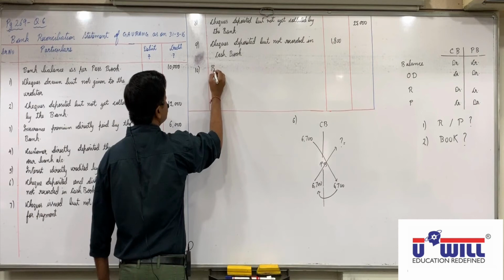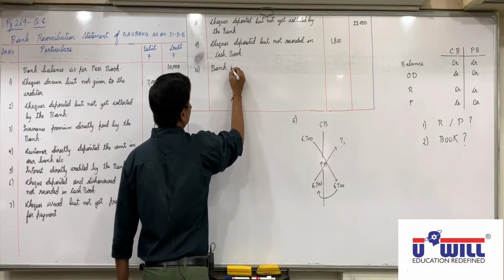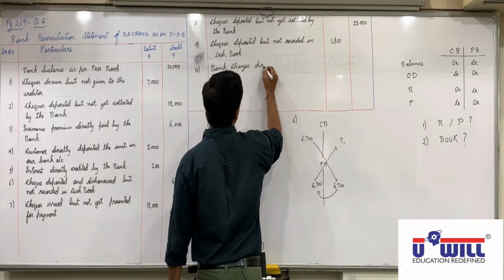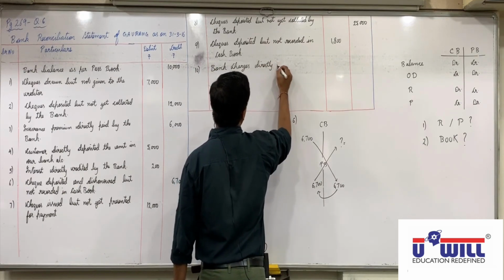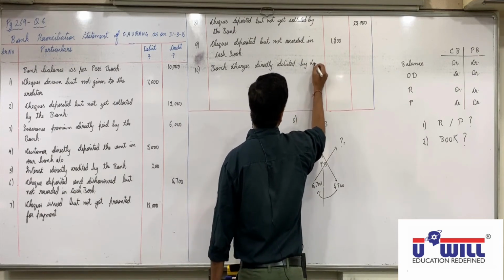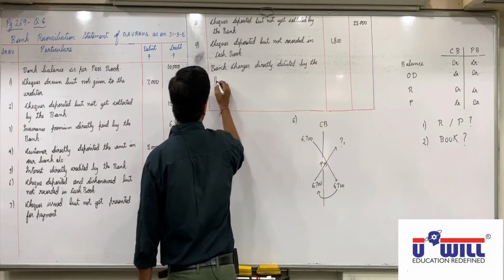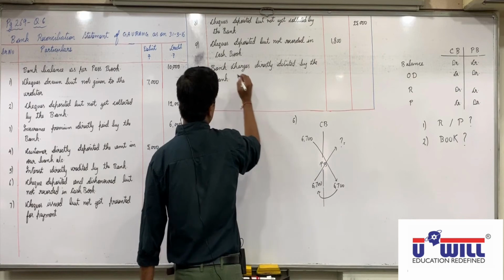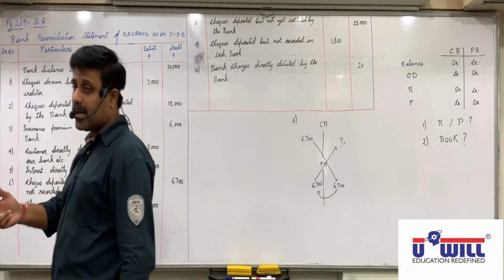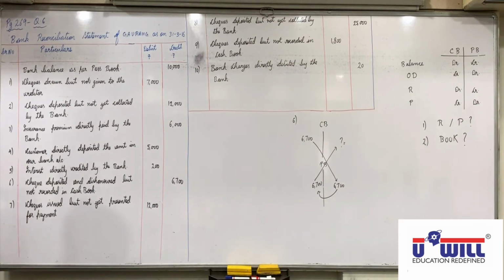Bank charges directly debited by the bank. Okay, bank charges directly debited by the bank. So 20 is debited in passbook but not credited in cash book, credited in DRS. Any doubts with any of the 10 reasons? Raise your hand. All are clear with this?